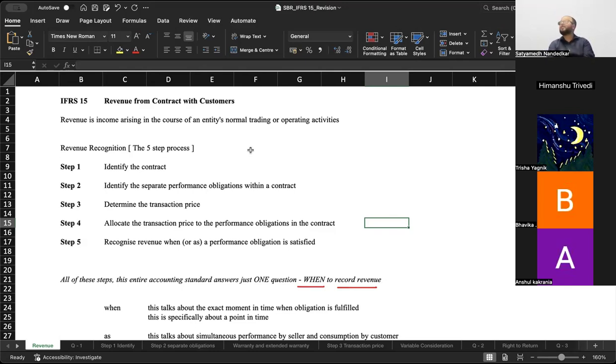So step one, identify the contract. What is a contract? It is an agreement enforceable at law. As per IFRS 15, it is okay even if the contract is a verbal contract or it does not necessarily have to be in writing. A contract is something which can be established even through the operation of customary business practices. But in real life, you know that unless and until something is in writing, it is not correct to call it an agreement.